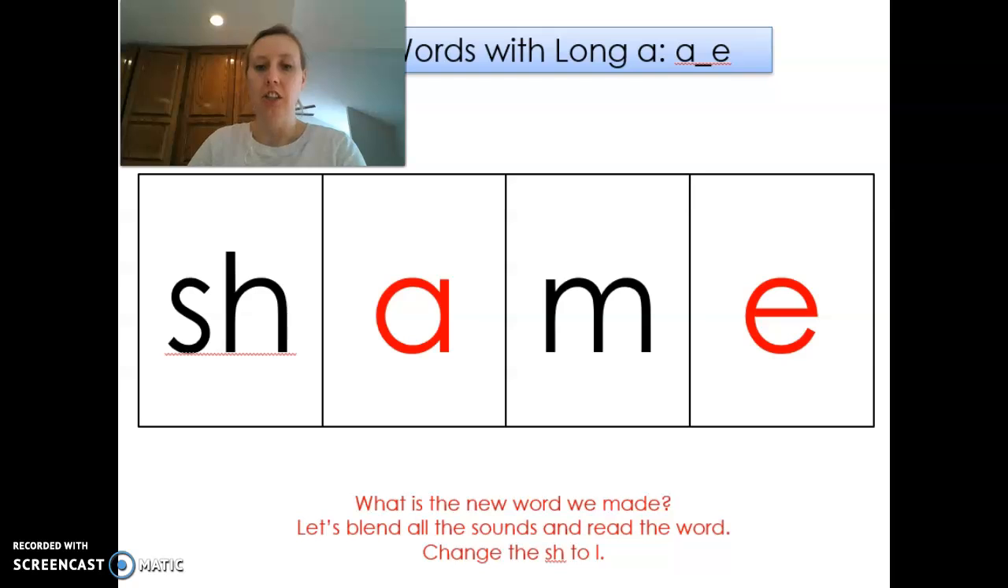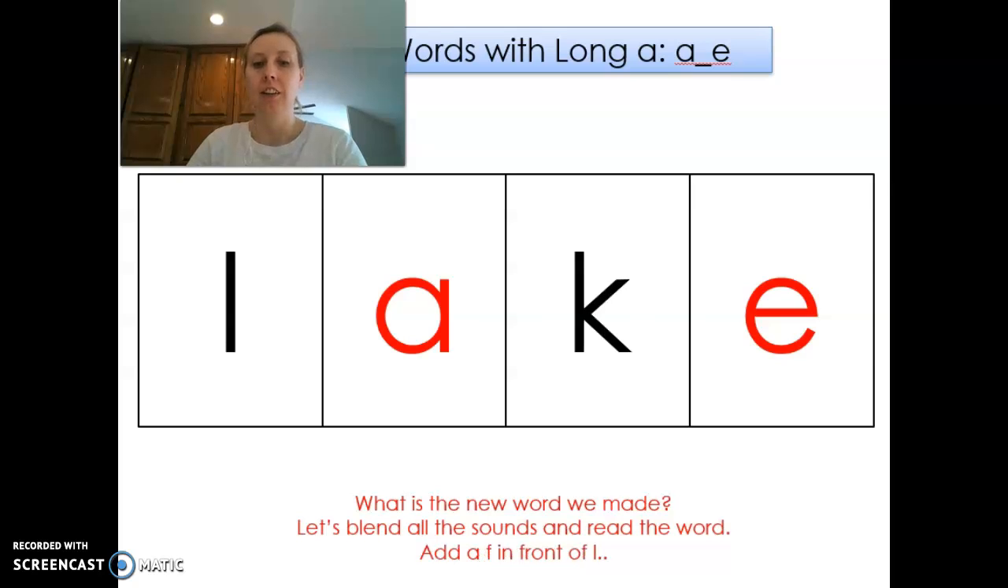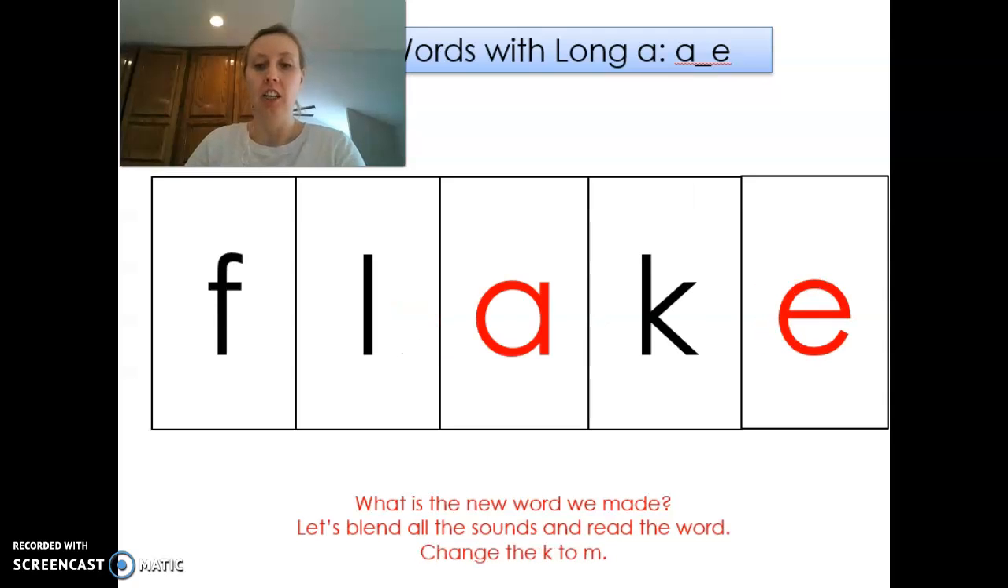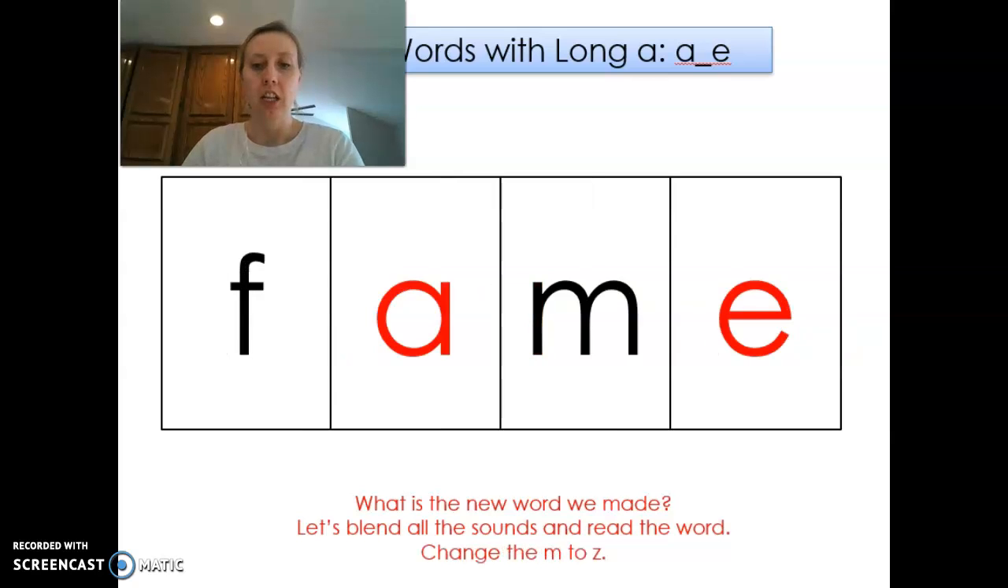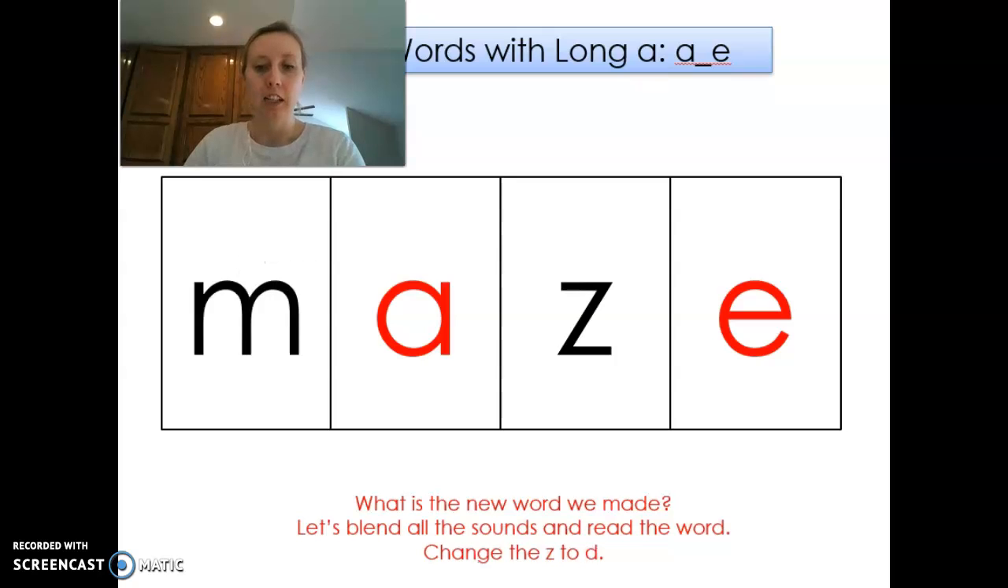Shame. Change the sh to L. Lame. Change the M to K. Lake. Add an F in the front of L. Flake. Change the K to M. Flame. Get rid of the L. Fame. Change the M to Z. Phase. Change the F to M. Maze. Change the Z to D.